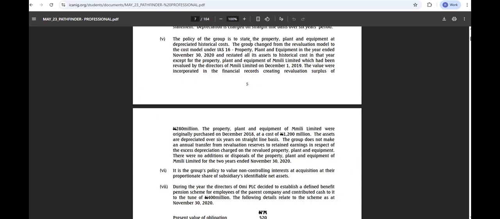The group policy is that IAS 16 PPE in November 2020, they restated it to historical cost, right? The group changed from revaluation to cost and restated all assets to historical cost in that year except for PPE of Emily, right? When we were doing our restatements, we restated all our assets except for our PPE.